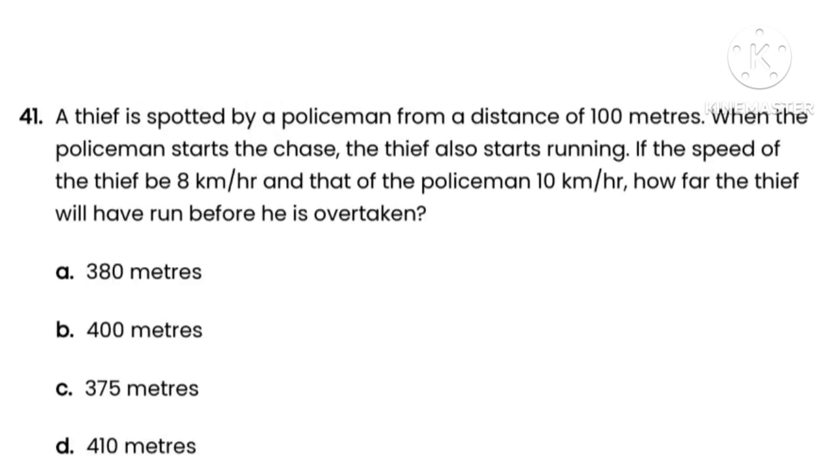Next, question number 41. The question is, a thief is spotted by a policeman from a distance of 100 meters. When the policeman starts the chase, the thief also starts running. If the speed of the thief be 8 km per hour and that of the policeman 10 km per hour, how far the thief will have run before he is overtaken? Here options are option A 380 meters, option B 400 meters, option C 375 meters, option D 410 meters. So here the correct option is option B, that is 400 meters.